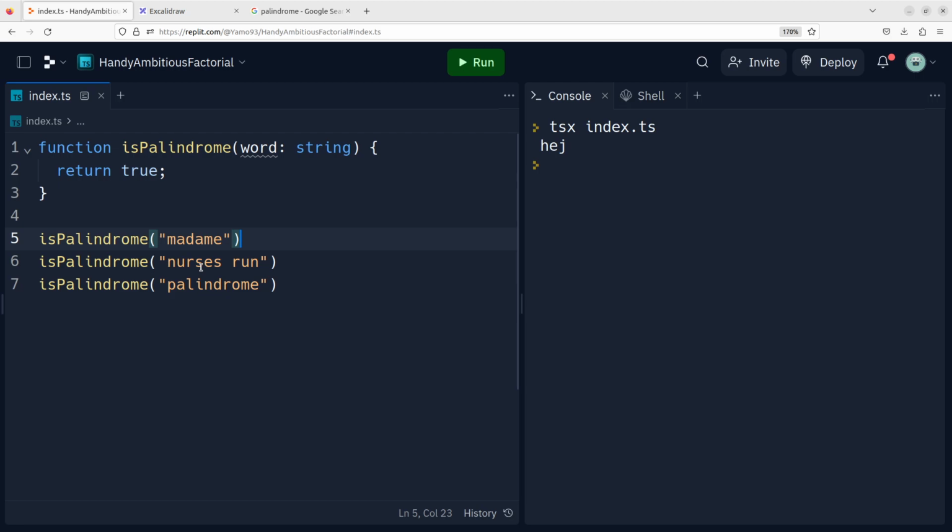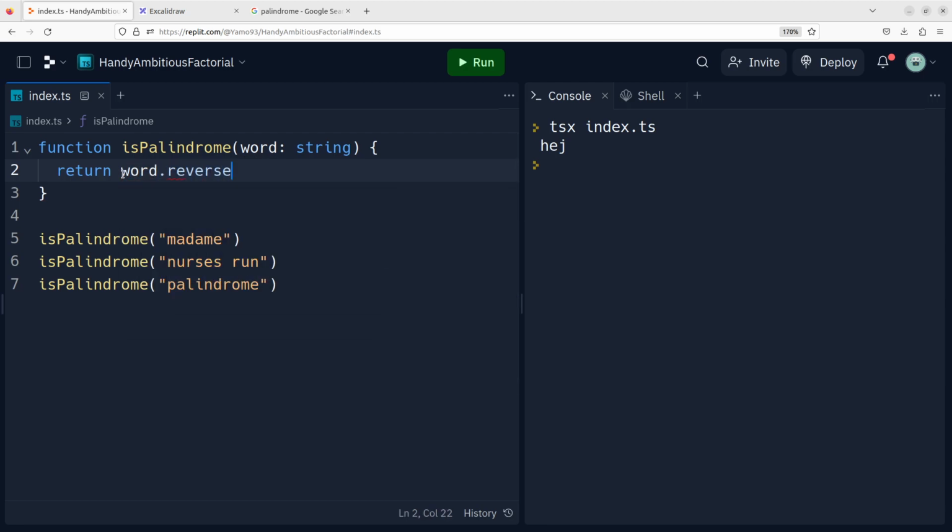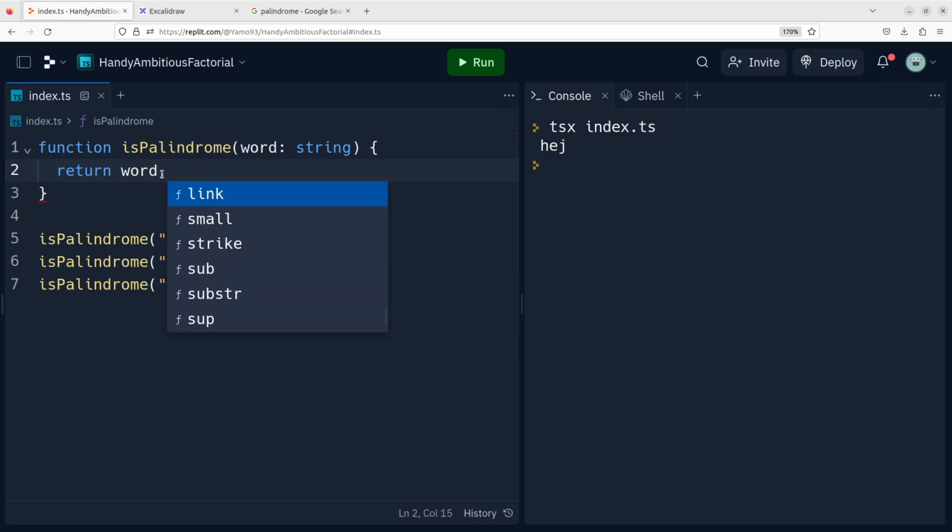So one simple solution is to basically create another string which is the reversed string of this, and then compare them as a basic string comparison. So it's kind of just to check if word.reverse... I don't know how you would do the reverse here.